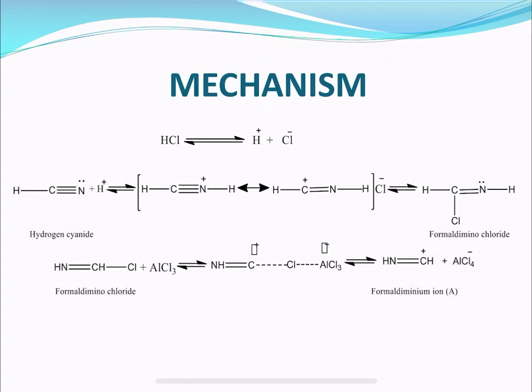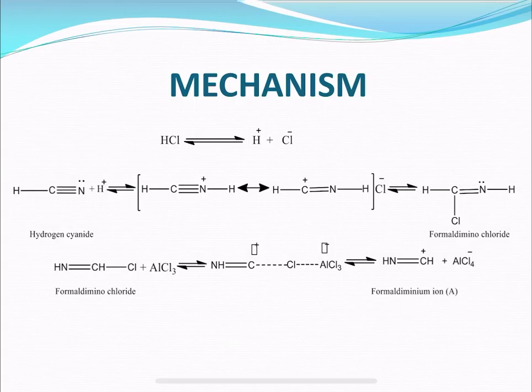Now let us understand how the mechanism of the reaction happens. The mechanism involves electrophilic aromatic substitution with the attack of the formaldiminium ion.